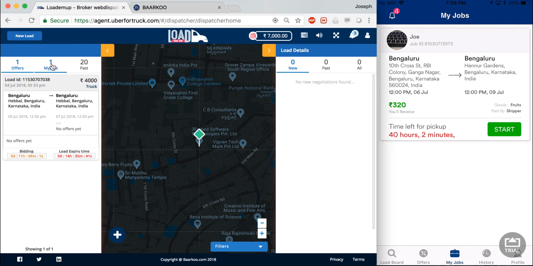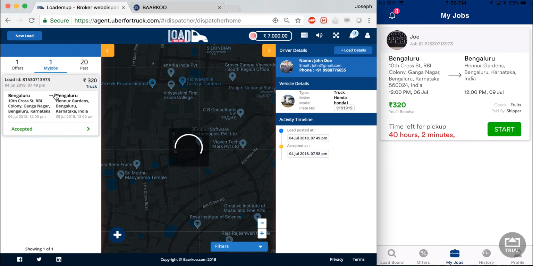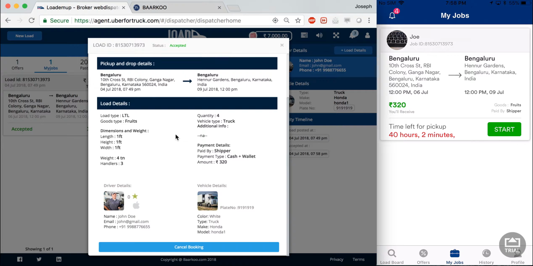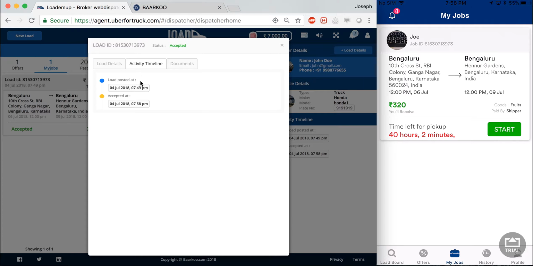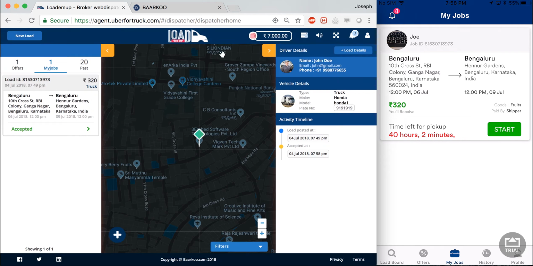And as for the shipper portal, the same load will be under my jobs as well, which is the middle tab. And the shipper can see the details of his load along with an activity timeline and documents. In this case, I've not uploaded any documents, but I will upload the documents in a flow a little later on.